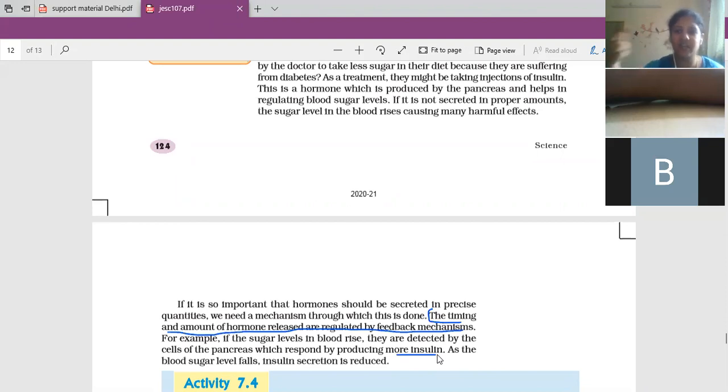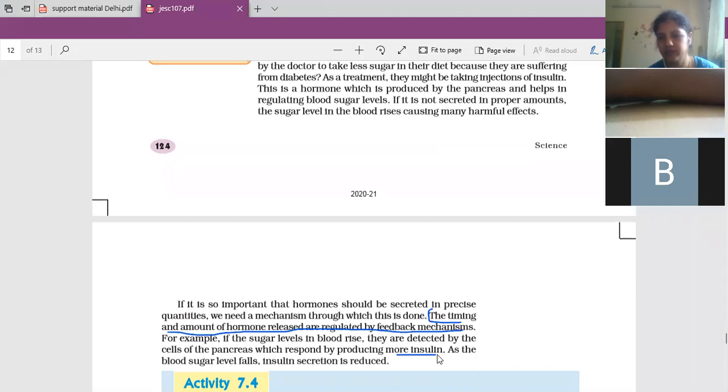Either it will start sending glucose faster to the cells for further metabolism, that is, the respiration process increases. That is one thing. Second, if that is also happening at a proper rate, then what will it do with the extra glucose? It will start storing it in the form of glycogen. So insulin converts this glucose to glycogen, which can be used further. You have learned excess starch is stored in the form of glycogen in the body. So here also insulin is doing that function.